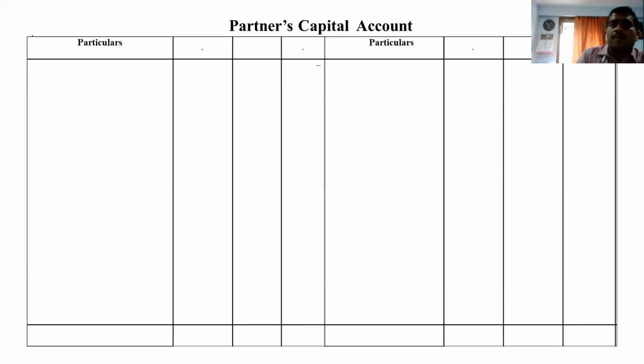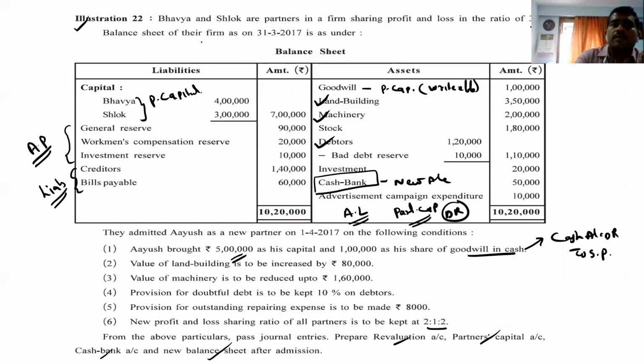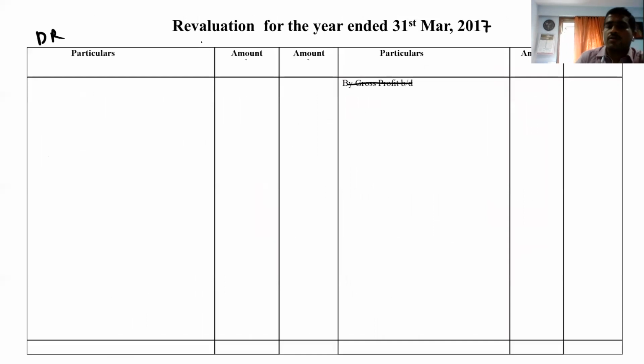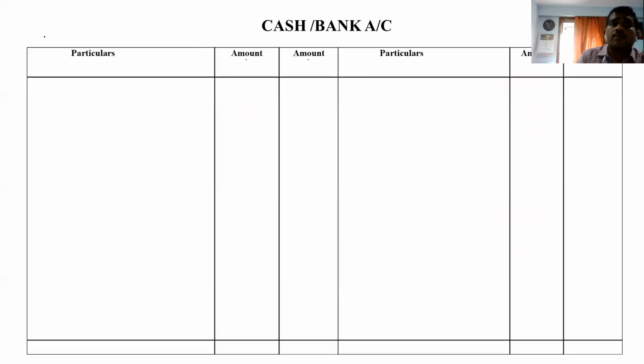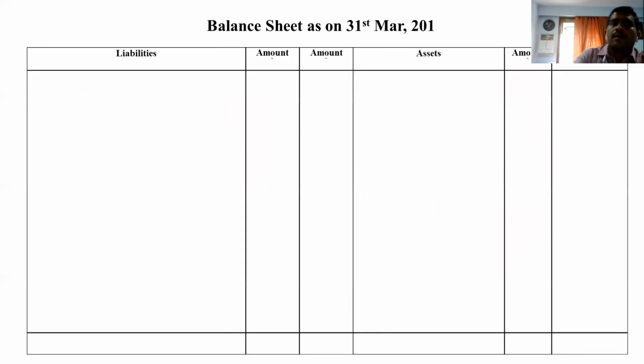In partners' capital also, debit and credit, with the partners' names Bhavya, Shlok and Ayush. After that, the cash and bank account, that also debit, credit. Then Balance Sheet as on 31st March 2017. So prepare the columns.